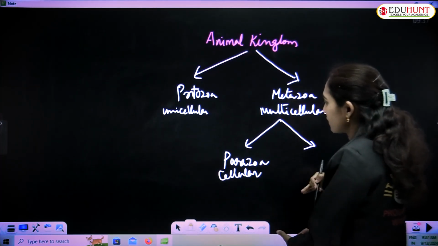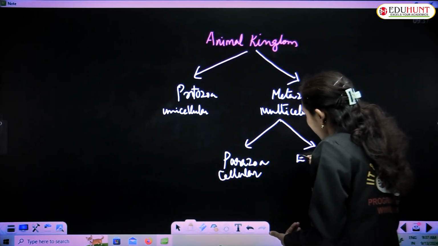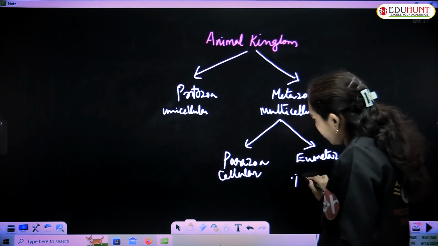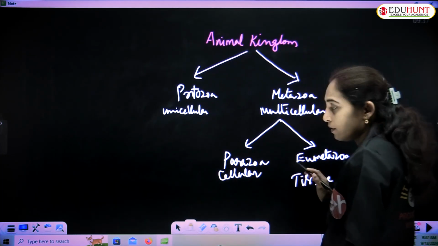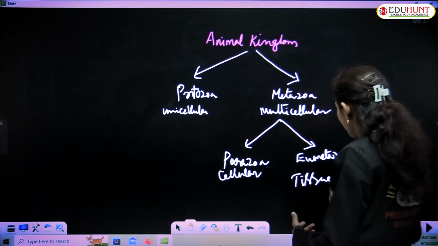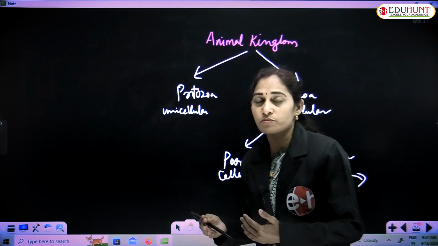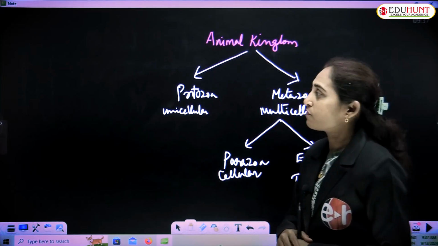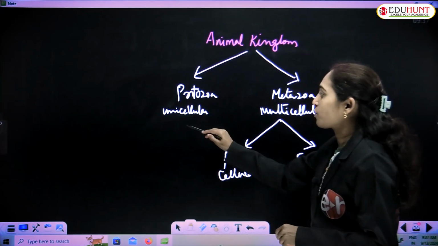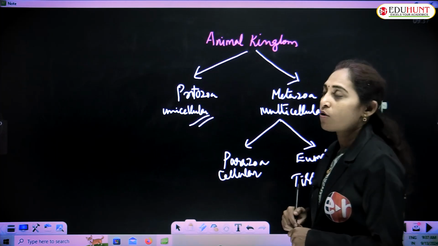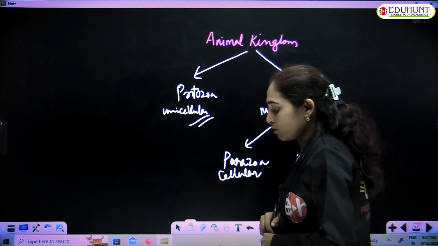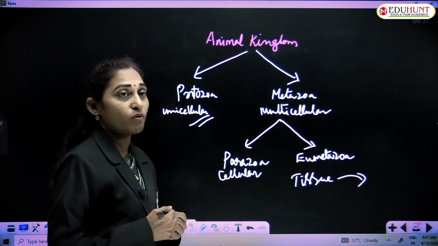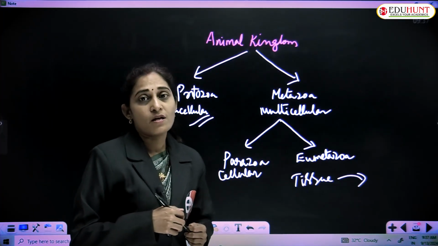In the next category, that is eumetazoa, tissue level organization, and from tissues to organs, and even organs to organ systems, and the entire individual comes from this. So this is a classification. One of the classifications shows that protozoa includes unicellular organisms, whereas metazoa includes multicellular organisms, and the metazoa is again classified into parazoa and eumetazoa. These may be considered as subphyla.